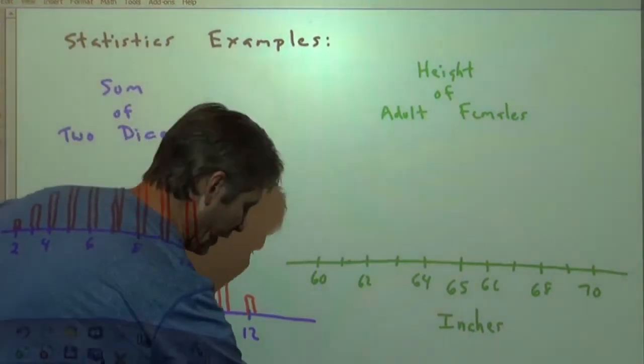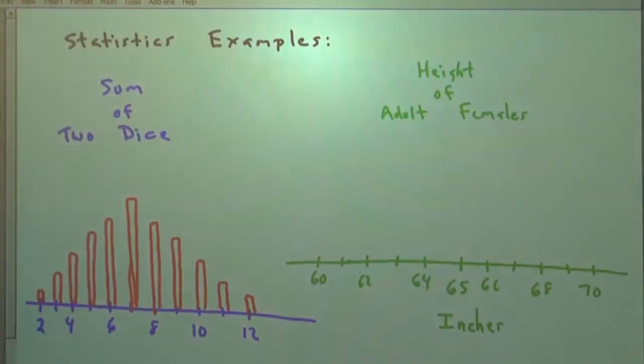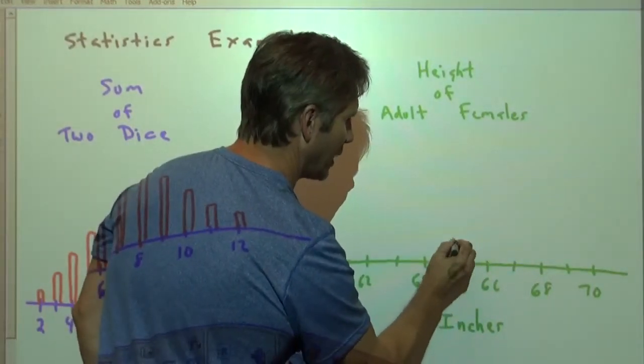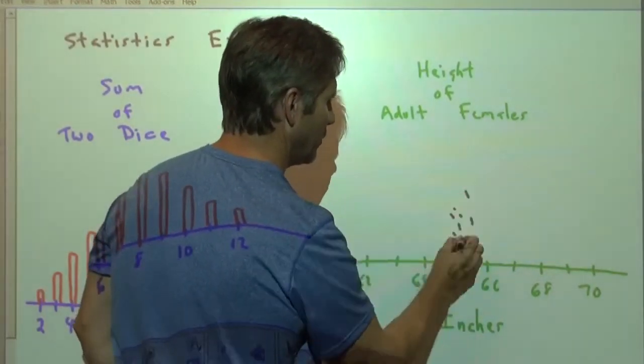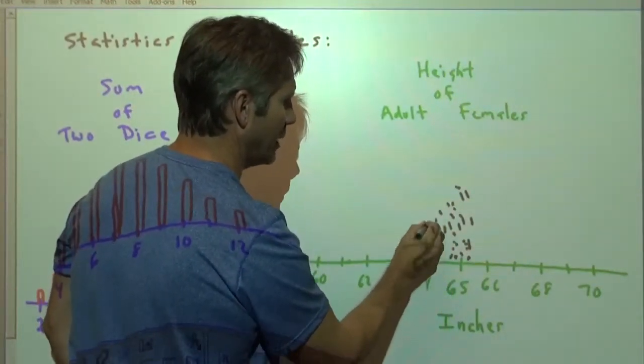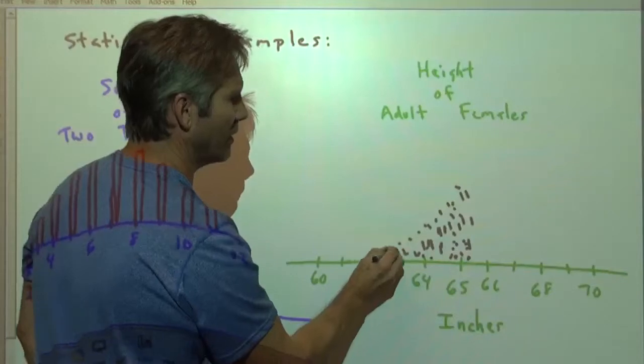Now, if we start talking about heights of adult women in America, there's going to be a lot of heights in here. There's going to be a lot of women that are that tall, and then there's going to be less and less women as you go out to these heights right here.